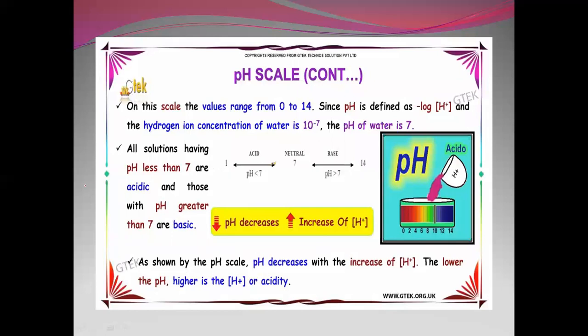Okay, so now the pH scale. On this scale, the values range from 0 to 14. Since pH is defined as the negative logarithm of H plus, and the hydrogen ion concentration of water is 10 to the power of minus 7, the pH of water is 7. That is neutral. All solutions having pH less than 7 are acidic, and those with pH greater than 7 are basic. As shown in the pH scale, pH decreases with increase of H plus ion. The lower the pH, the higher is the H plus or acidity.